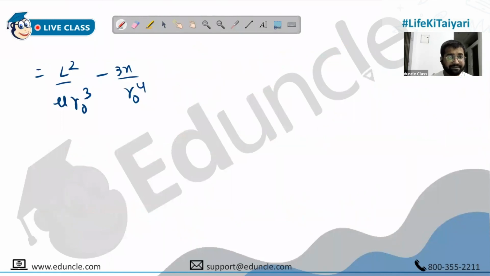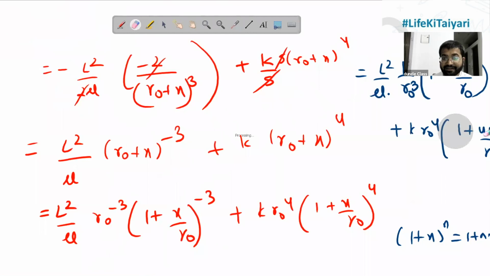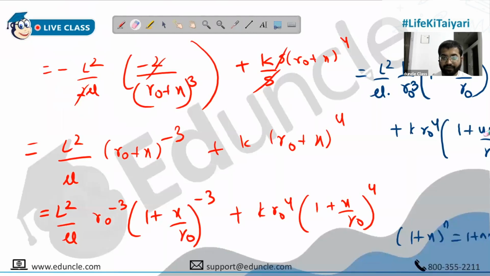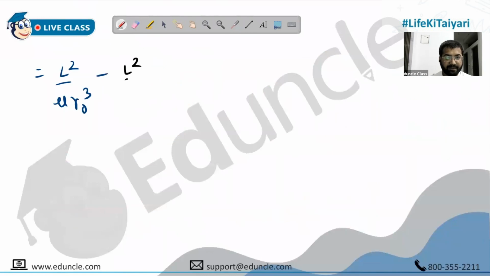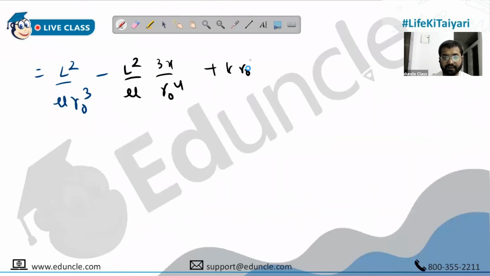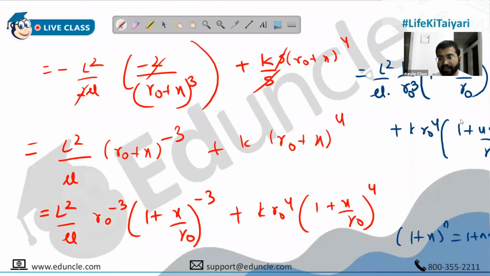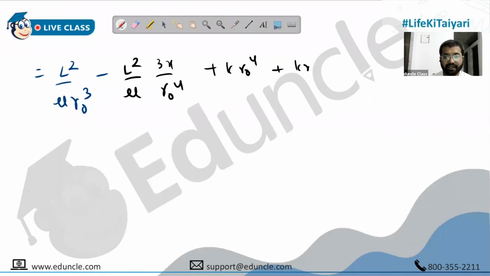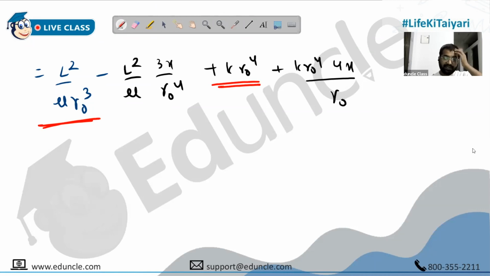No, sorry. Minus, what is it? L square upon mu into 3x upon r naught raised to 4. And then we have k r naught raised to 4, into 4x upon r naught. People, what is this guy? This and this: L square upon mu r naught cube plus k r naught raised to 4.